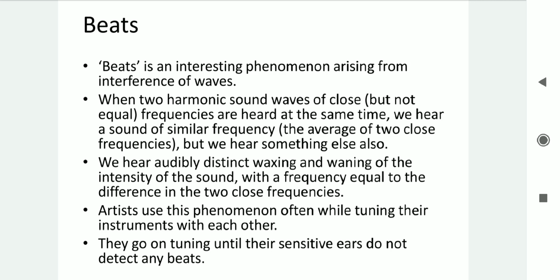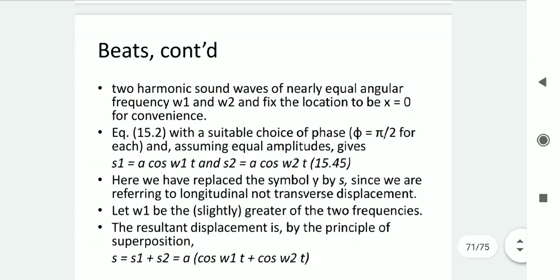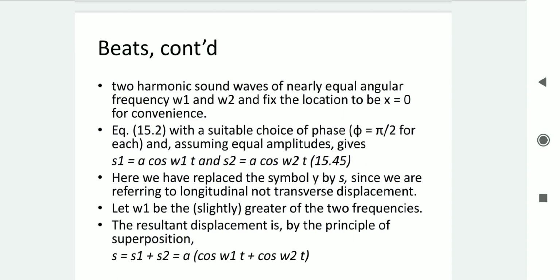Two harmonic sound waves of nearby frequencies omega 1 and omega 2 are available at a location x equal to 0. We take the phase phi equal to pi by 2 for each case and assume equal amplitudes. So S1 equals A cos omega 1t and S2 is A cos omega 2t. Here we replace y by S to denote a sound wave, and sound wave is a longitudinal wave. Omega 1 is slightly greater than omega 2.